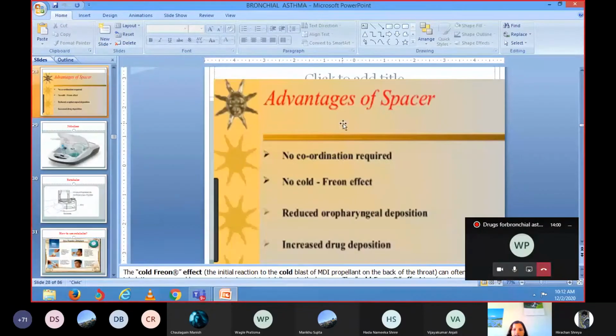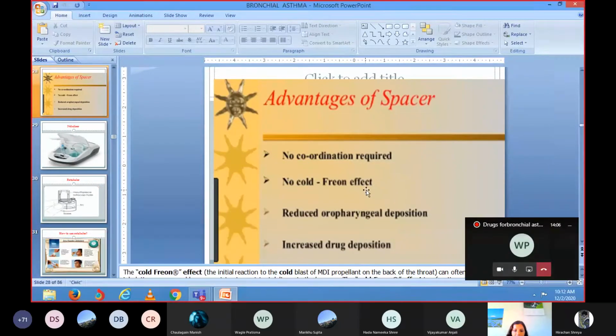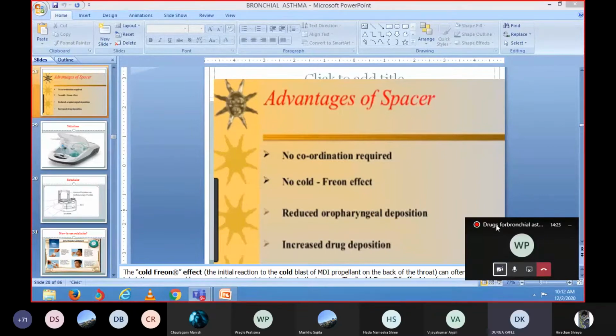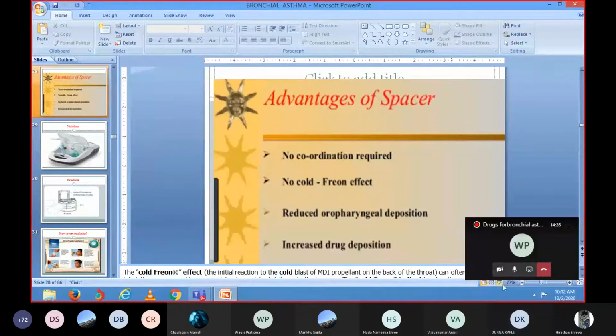So what is the advantage of the spacer? I have already discussed in the previous class. No coordination is required, no cold freon effect. Cold freon means a cold blast of the MDI propellant that is projected in your throat. That type of effect is not seen in case of spacer. It also reduces oropharyngeal deposition and increases drug deposition in the lungs.